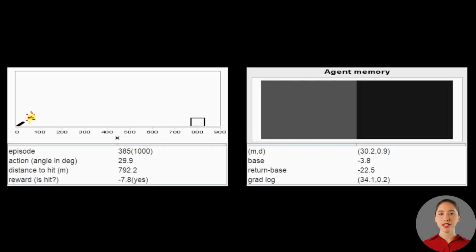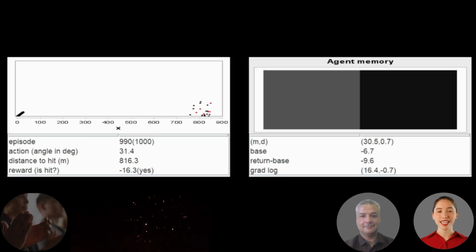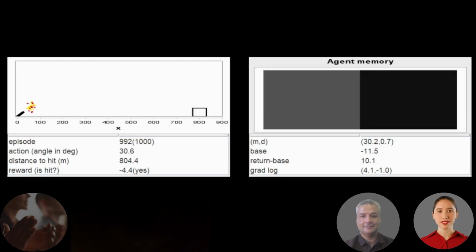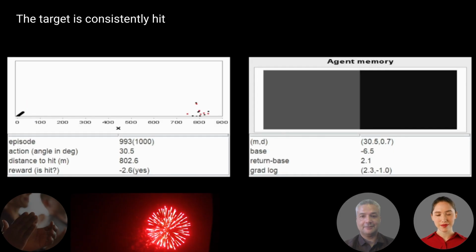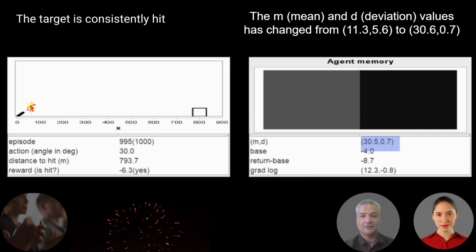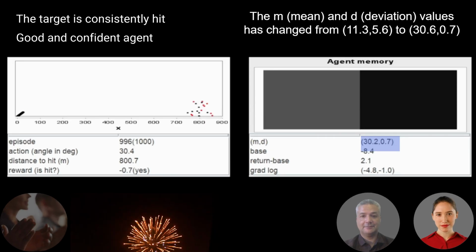Now we speed up the animation to fast-forward evolution. As you can see, the agent memory is further updated. A trained agent is now in place. Success! This is fantastic. In these final episodes, we can observe the desired behavior. The target is consistently hit. One can note that the deviation is now smaller than before, indicating reduced exploration. The agent feels confident that it has found a good angle.